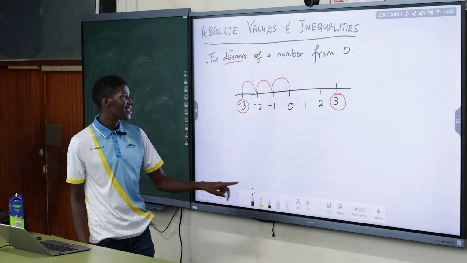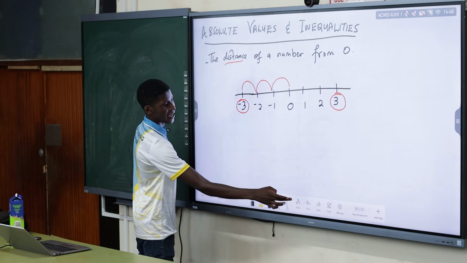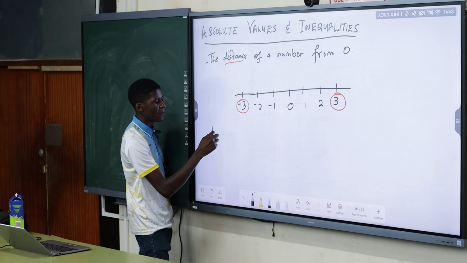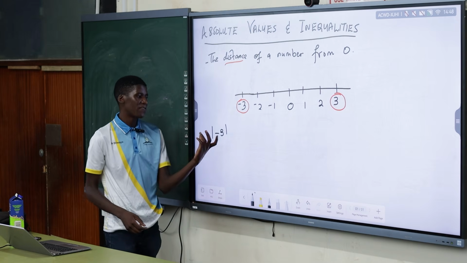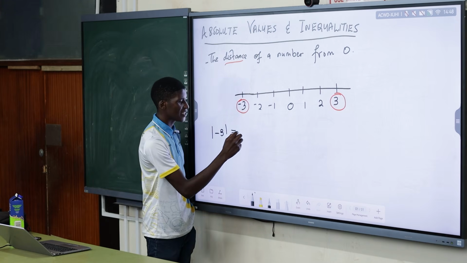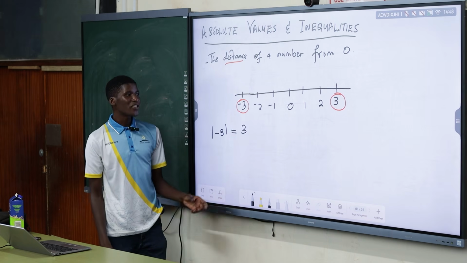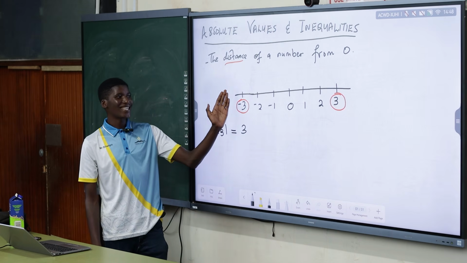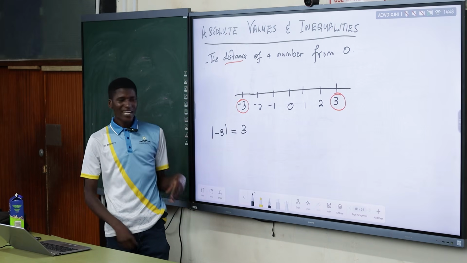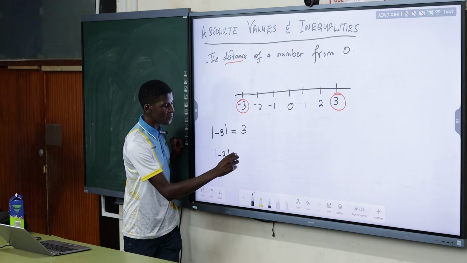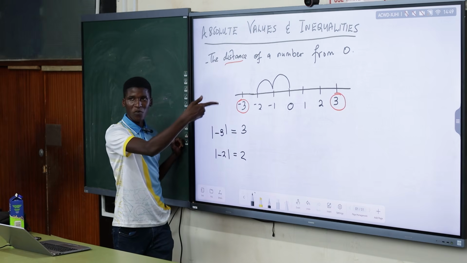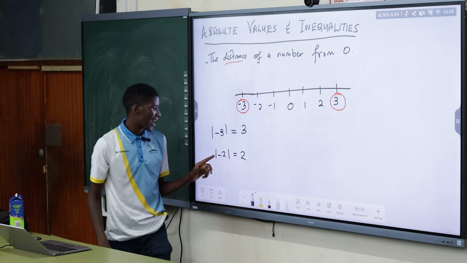So a symbol for representing an absolute value, we use these vertical lines, that say the absolute value of a number. The absolute value of negative 3. These two lines just mean the absolute value of negative 3 is equal to 3. So even though the number is negative, its distance from 0 is what? It is 3 units. So it is a final number, the same with this. When I say the absolute value of negative 2, what is the answer going to be? 2, because negative 2 is 2 units away from 0.